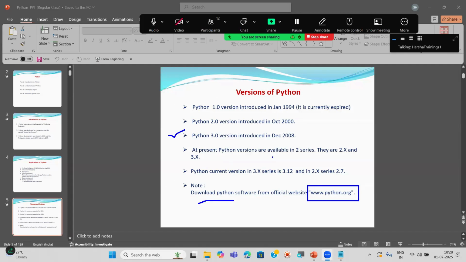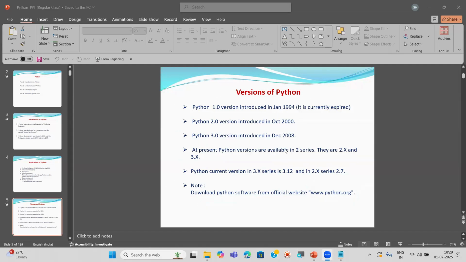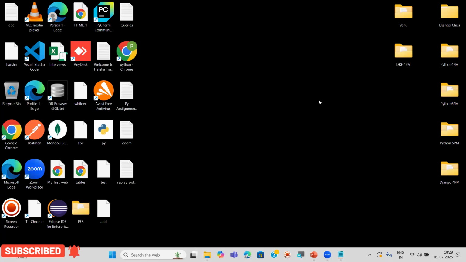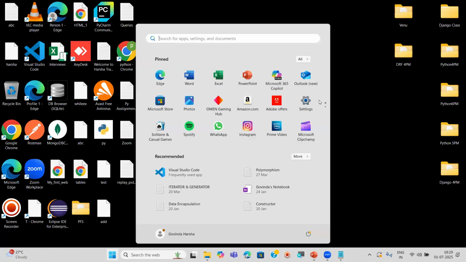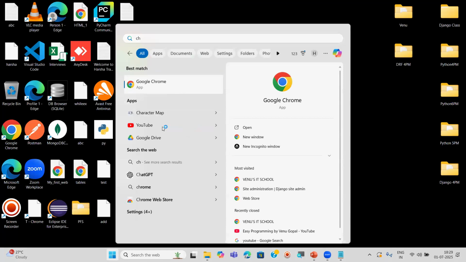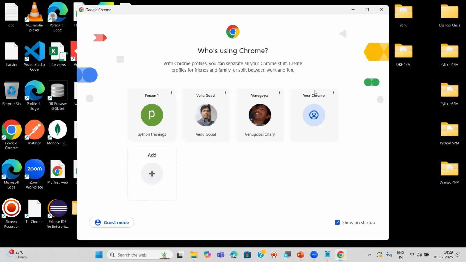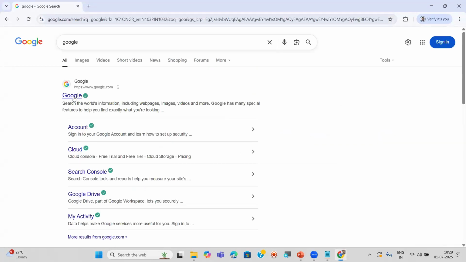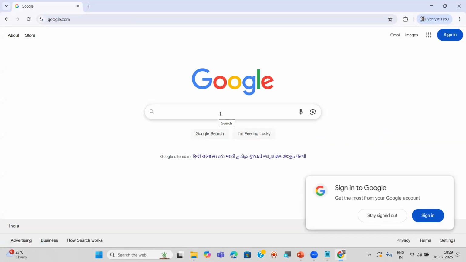Now, if you have laptops, you can also do this right now. I'm going to show how to download it. First, you can open the browser. Any browser you can open. You can open Google or type directly. In Google, just type Python download. If you remember the website name, you can type the website name. Or if you don't know it, just type Python or Python download.